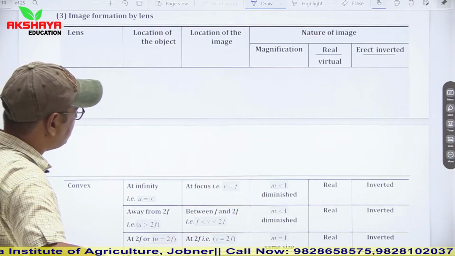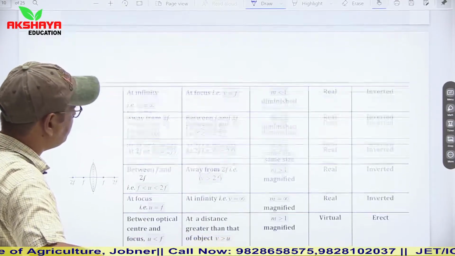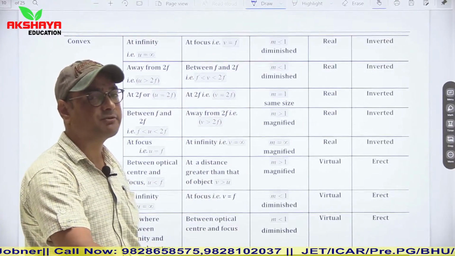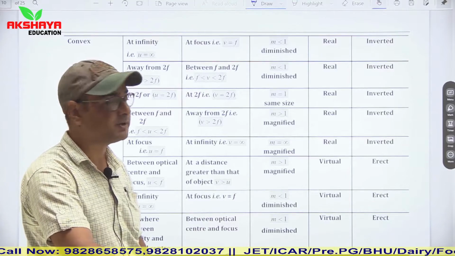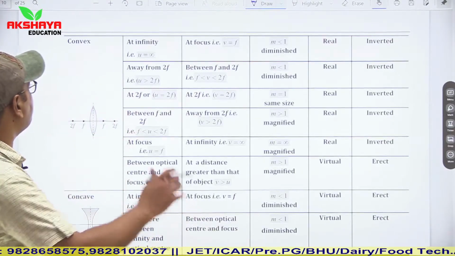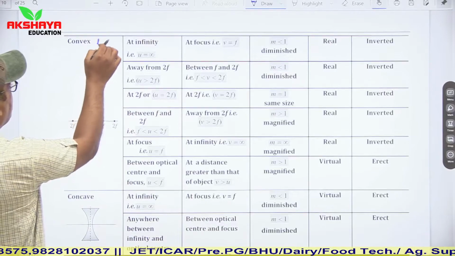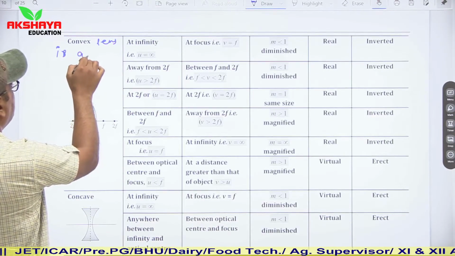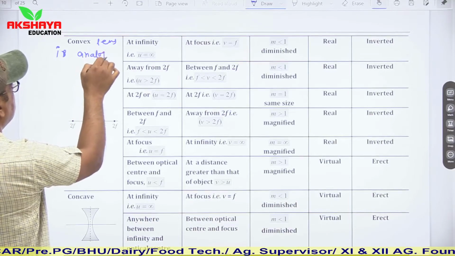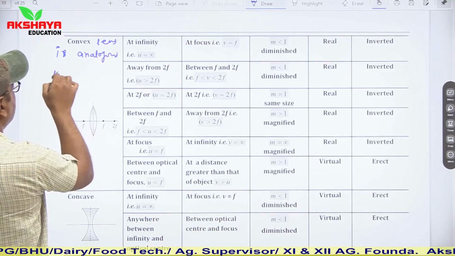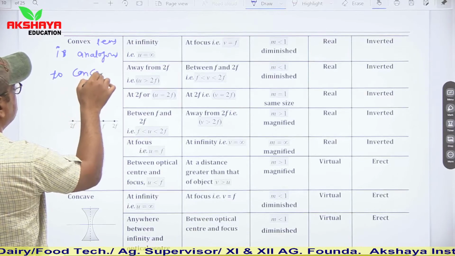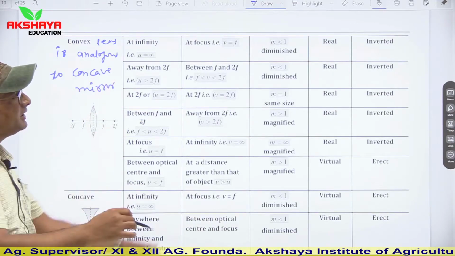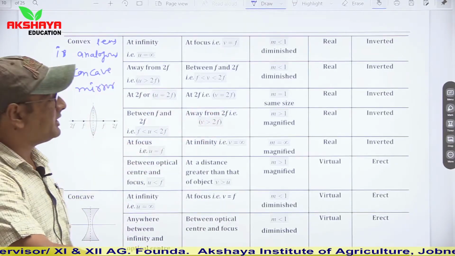Image formation. If we talk about image formation from lenses, it is very clear, as we have discussed image formation from concave mirror and convex mirror. Image formation for a convex lens is analogous to a concave mirror. So I'm not going to explain it again. You simply note it down and explain on your own.